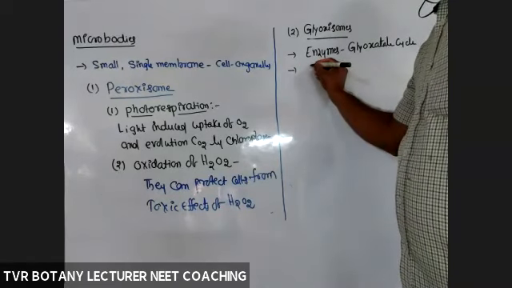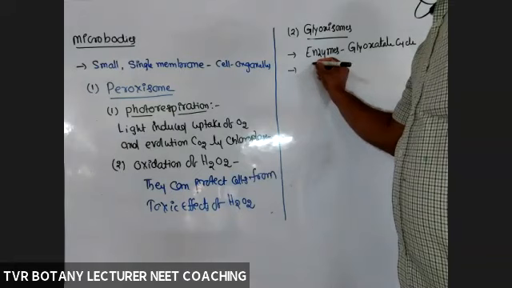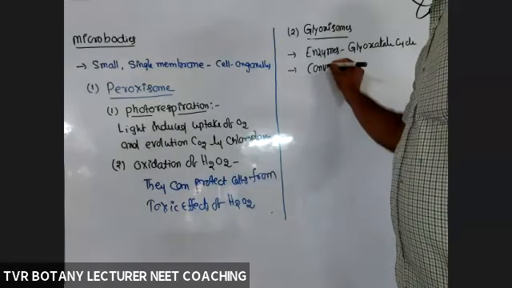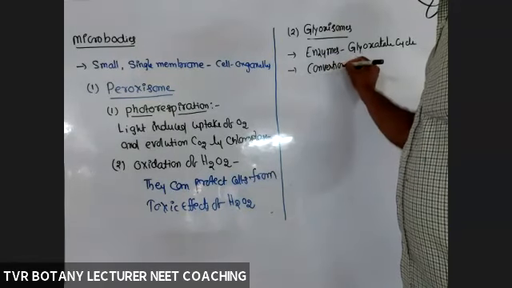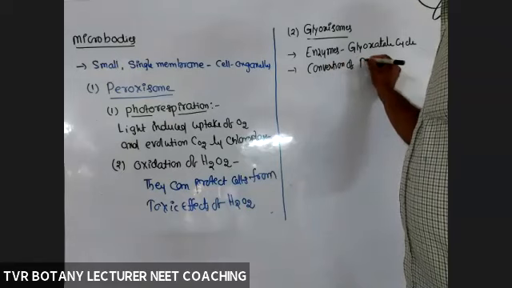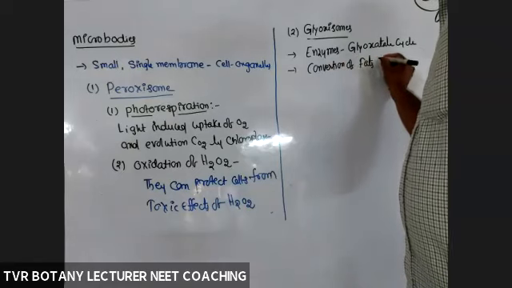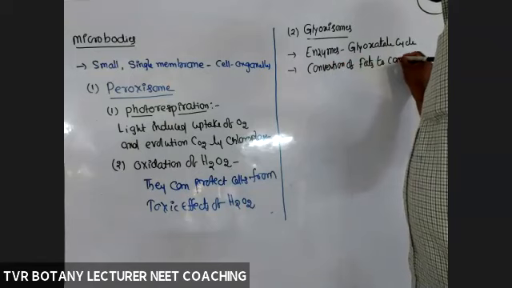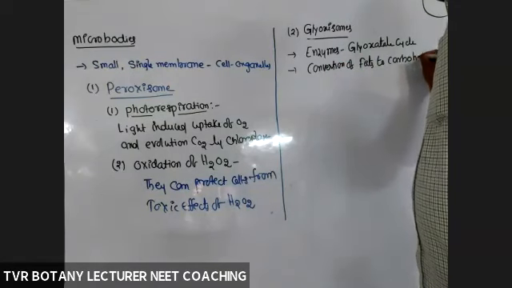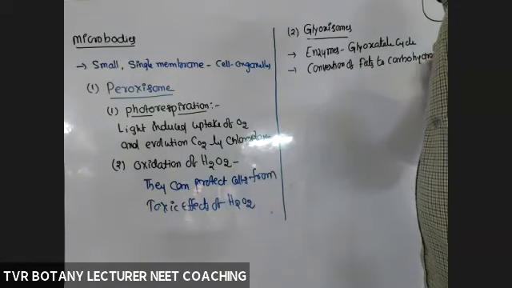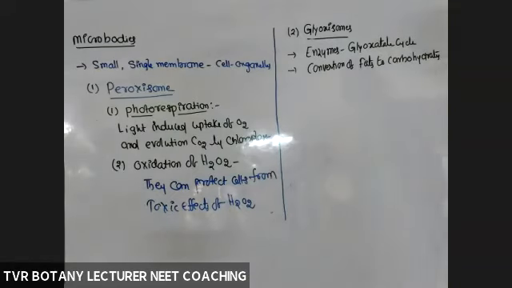So it is concerned with the conversion of fats to carbohydrates. That is enough.